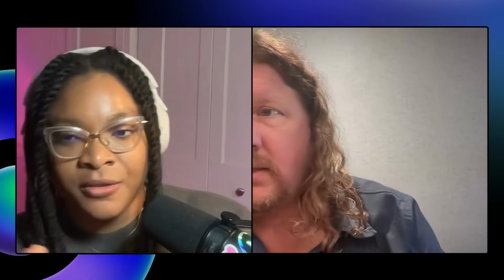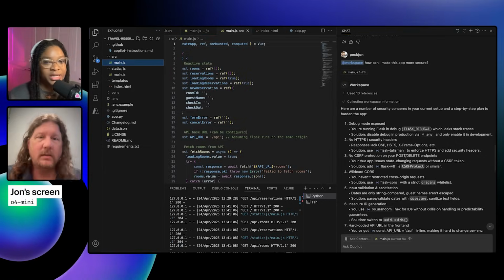If you want to go back and forth, think in thinking mode, use a reasoning model. If you don't want to use up your tokens too much, Claude 3.5 is a really good one. I think even GPT-4o is a good one too, or Copilot base, or 4.1 is a good option.